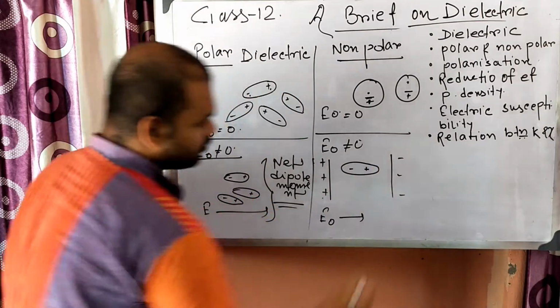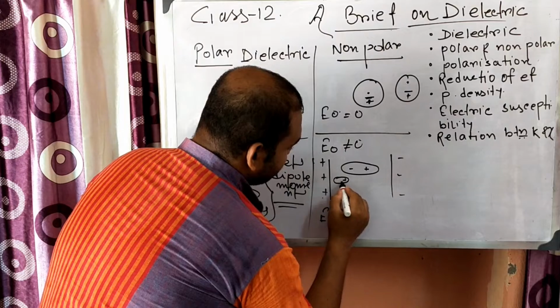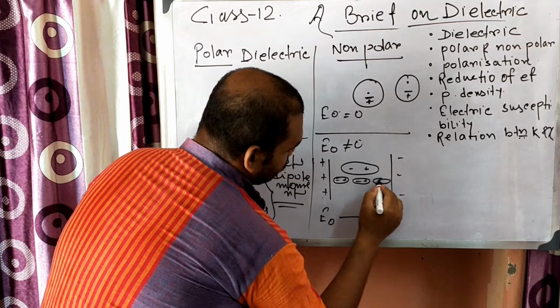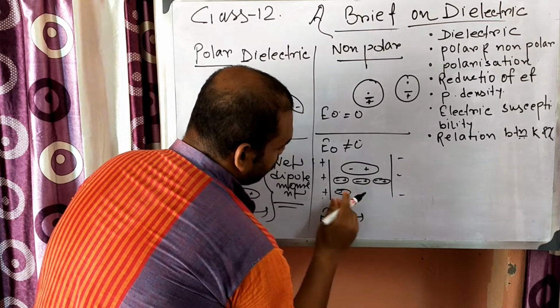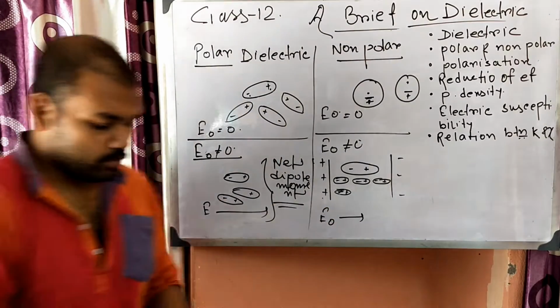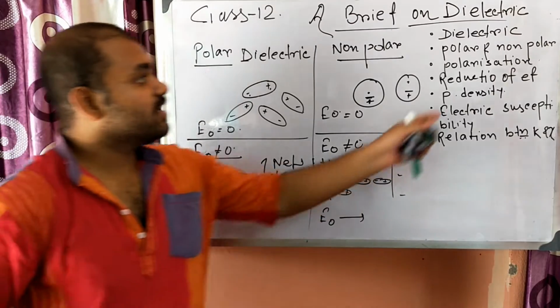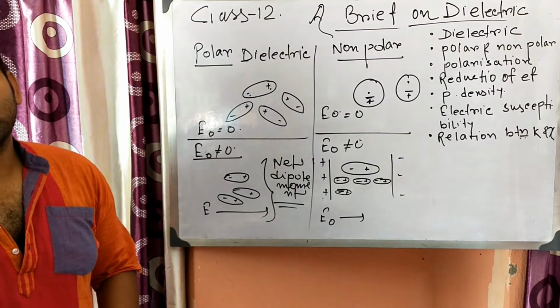So positive will attract towards negative, and all the molecules are arranged like this. As they are arranged like this, a net electric dipole moment is created here. This effect is known as polarization.